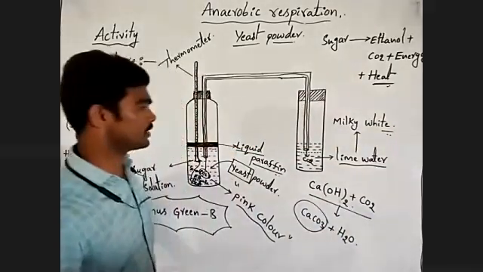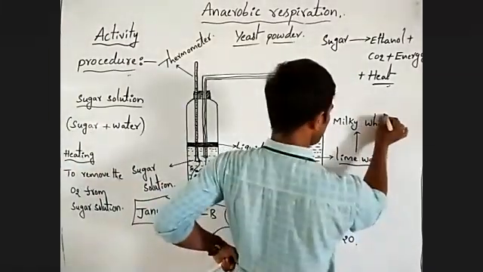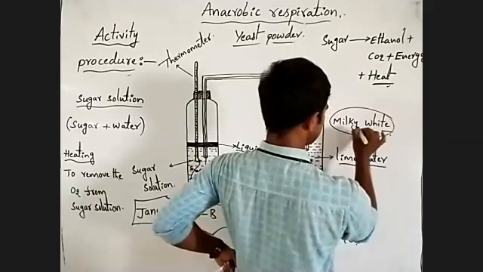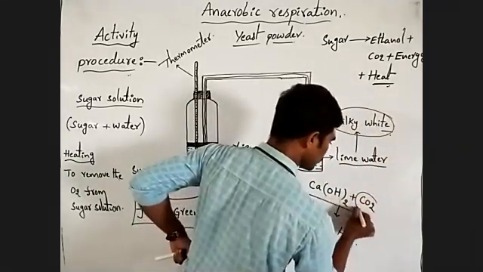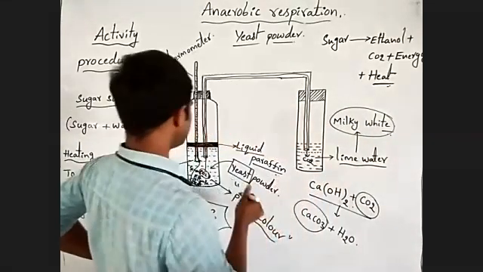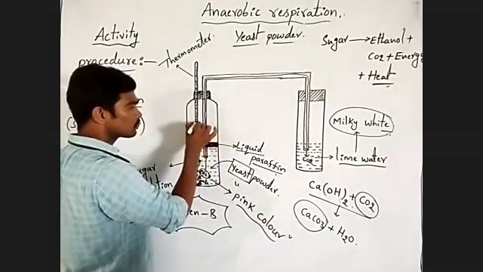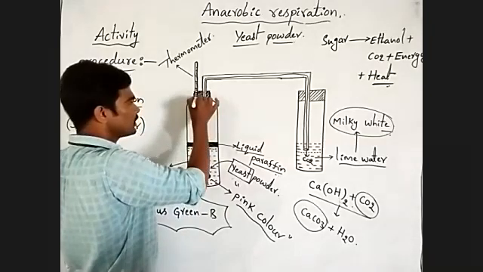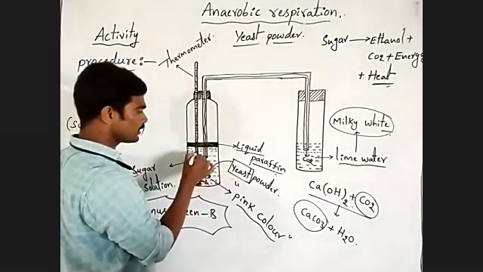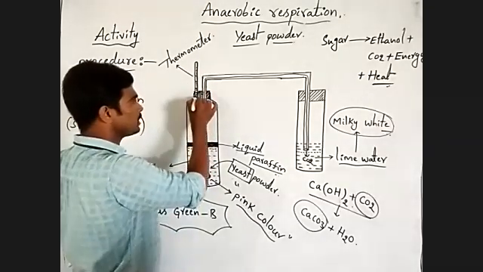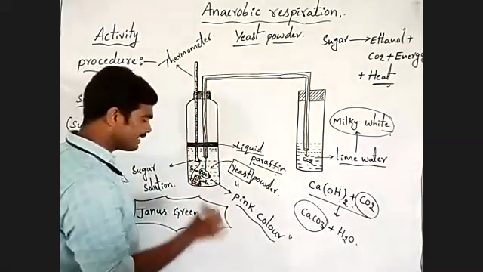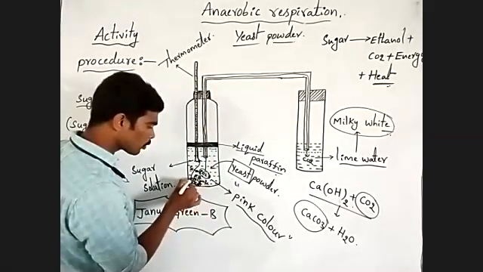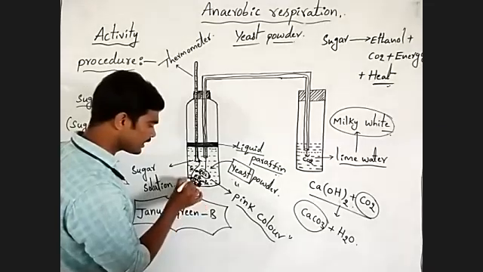Milky white color indicates production of carbon dioxide. Next, increased levels of the mercury in the thermometer indicate the production of heat.